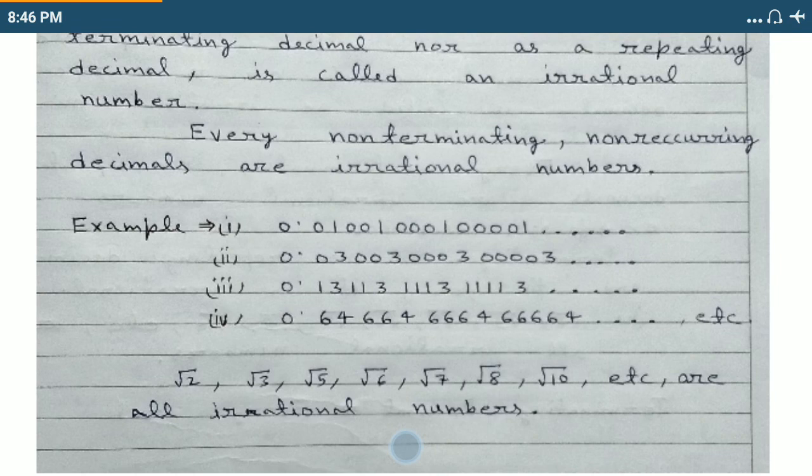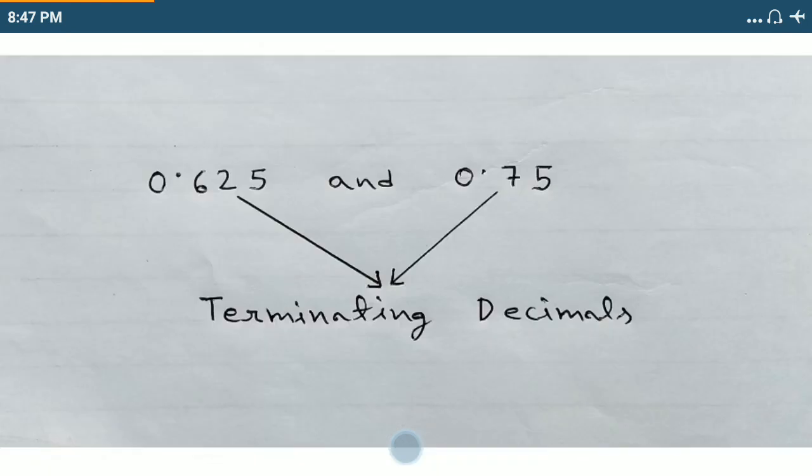First, let me explain the properties of all these decimals and which falls under rational and which falls under irrational. So let's start. See, these two decimals, 0.625 and 0.75, are called terminating decimals.